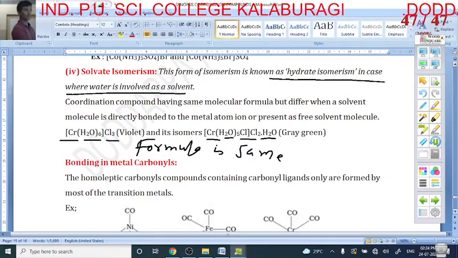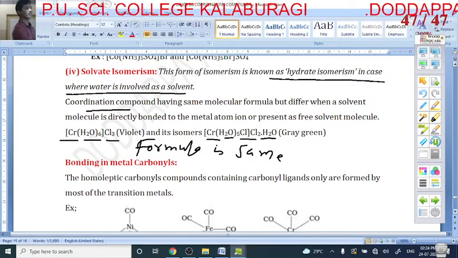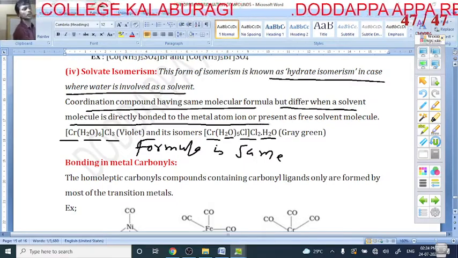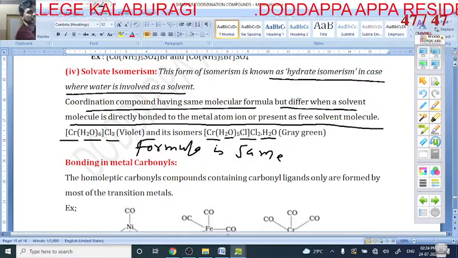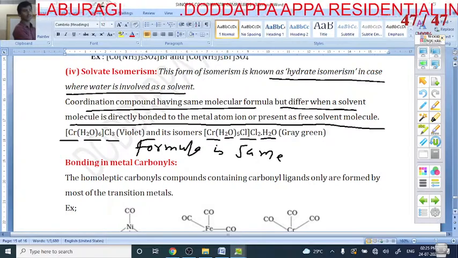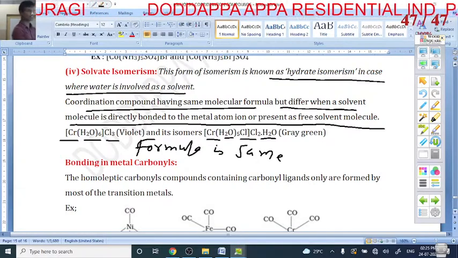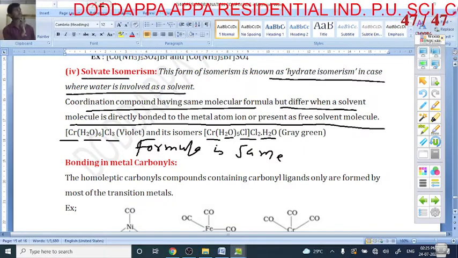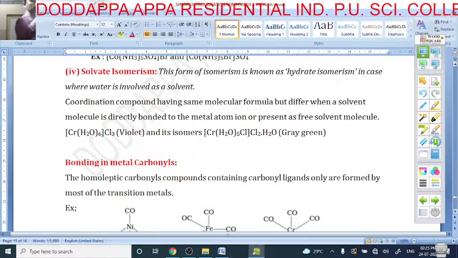In these compounds the molecular formula is the same, but they differ when the solvent molecule is directly bonded to the metal atom or present as a free solvent. Here there are 6 water molecules; here 5 are inside the square bracket and 1 is outside. The only difference is the water molecule, so it is called solvent isomerism.